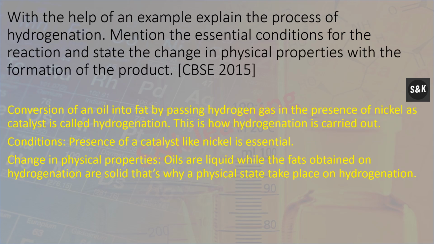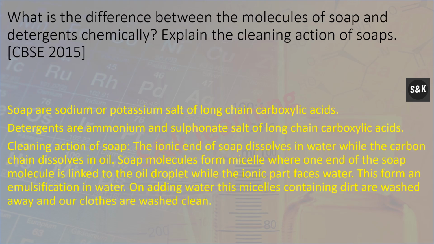With the help of an example, explain the process of hydrogenation, mention the essential condition for the reaction, and state the change in physical property with the formation of the product. Conversion of an oil into fat by passing hydrogen gas in the presence of nickel as a catalyst is called hydrogenation. Condition: presence of a catalyst like nickel.